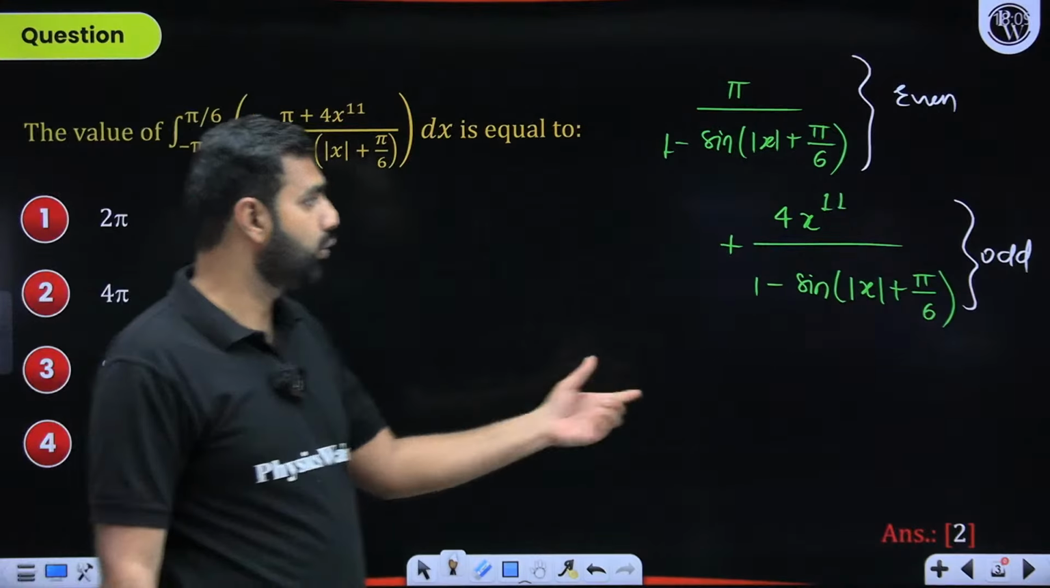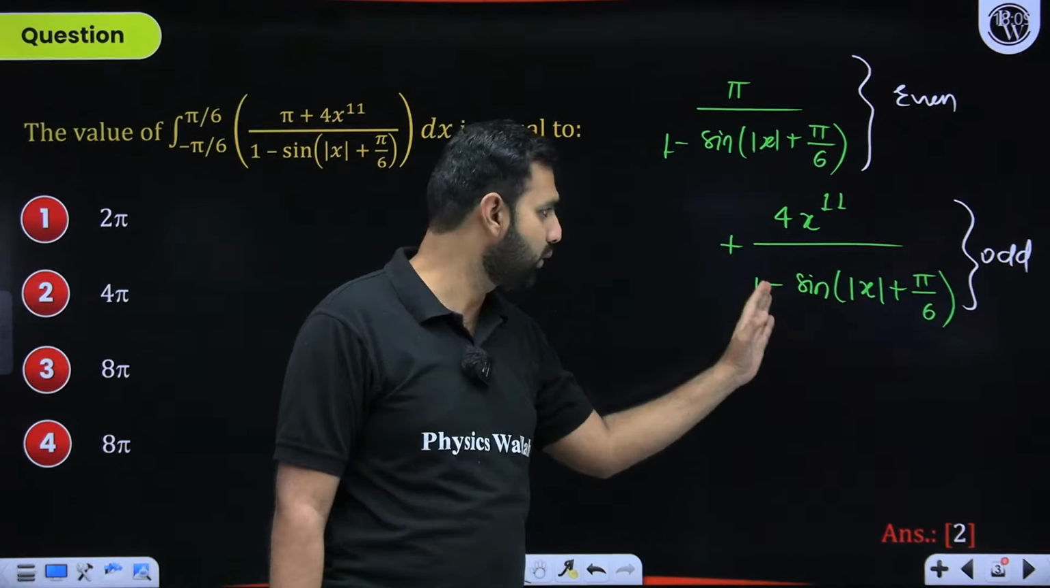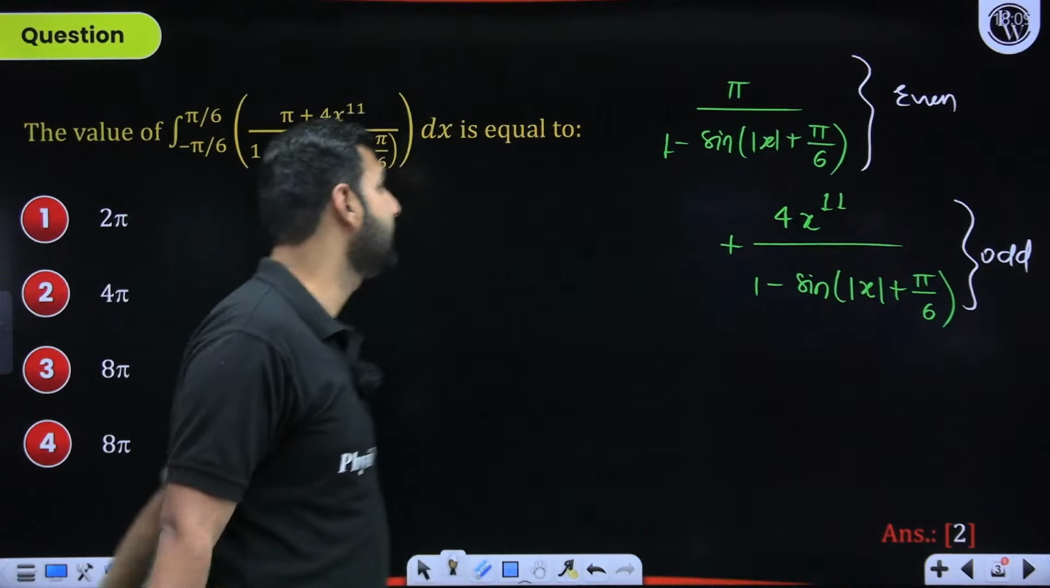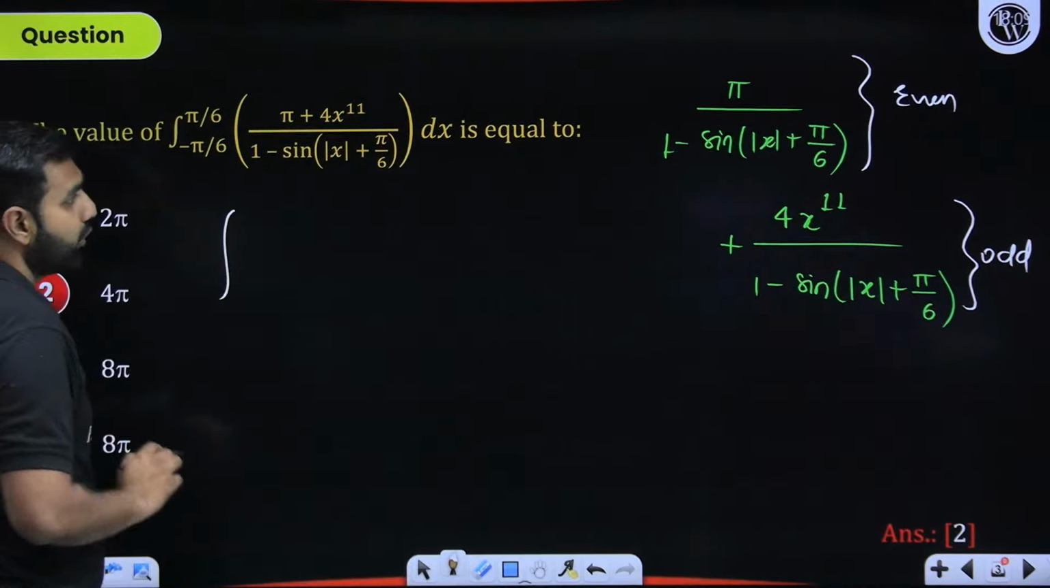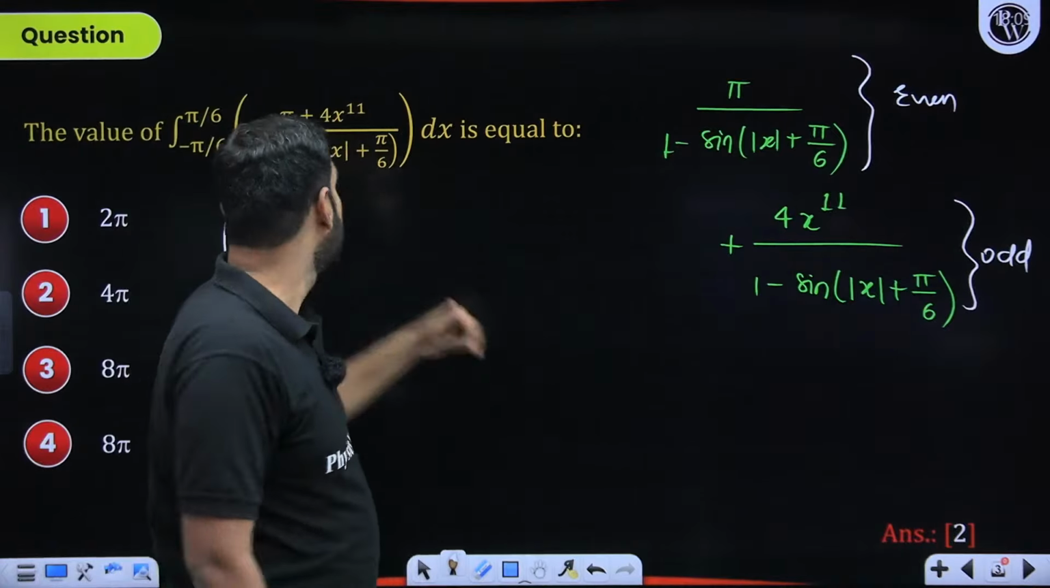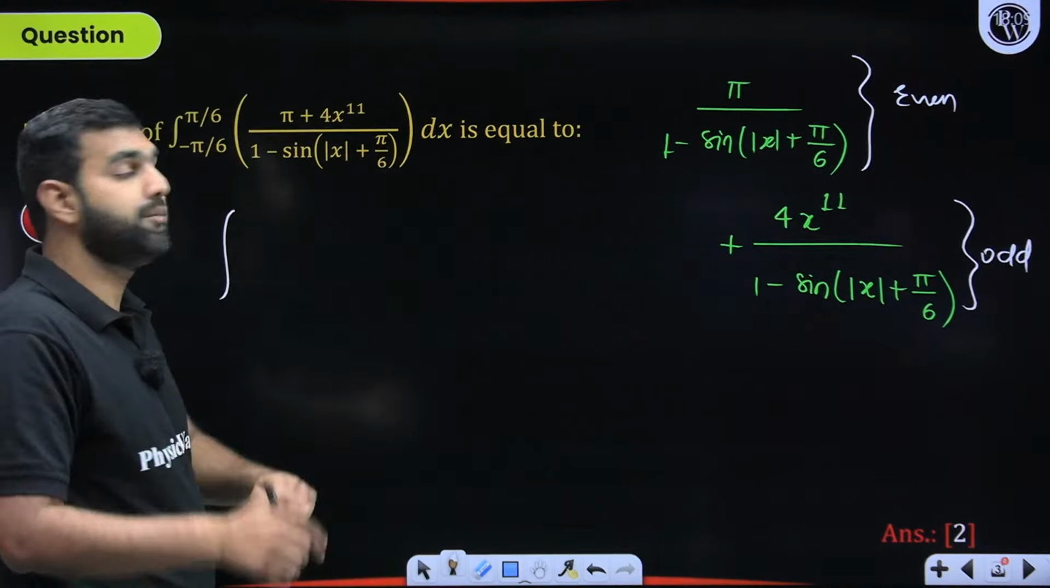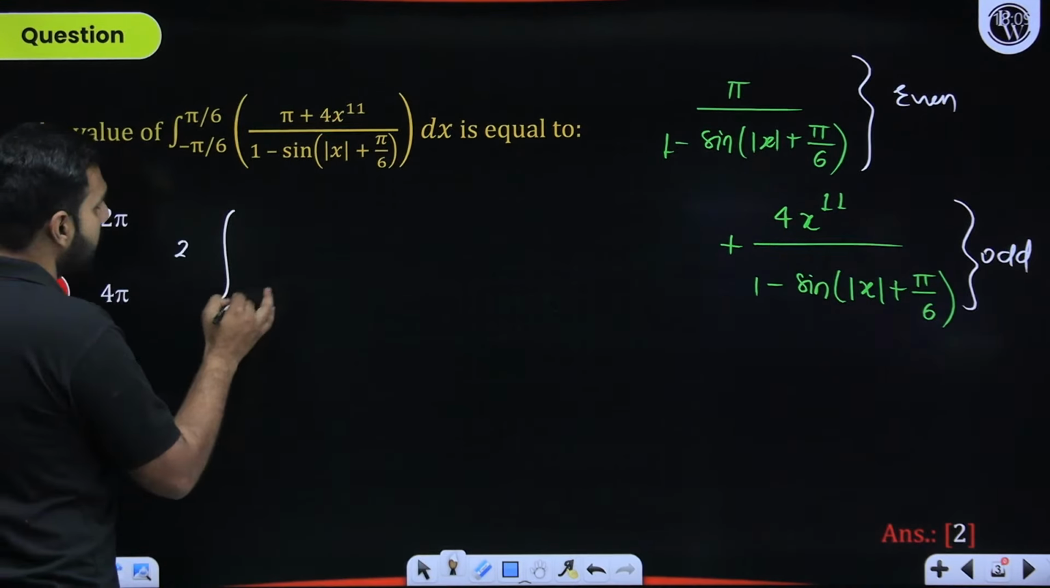Moving ahead with this conclusion, for an odd function, the integration will be 0. Now I need to integrate this part. So here, when you reduce, this is an even function, and for even, minus a to a can be written as 2 times 0 to a. So I can write it as 2 times 0 to pi by 6.